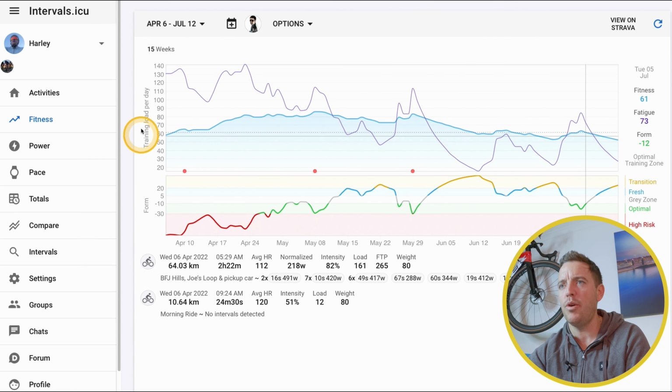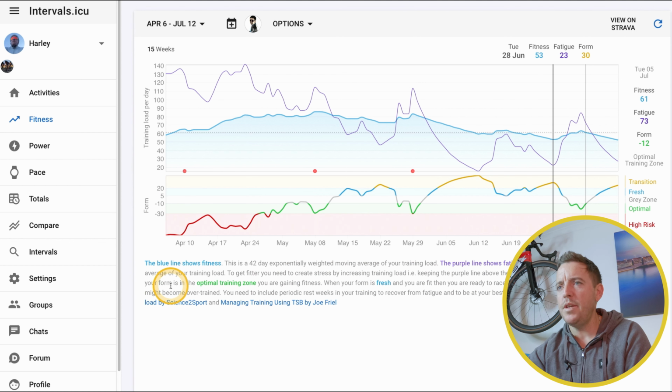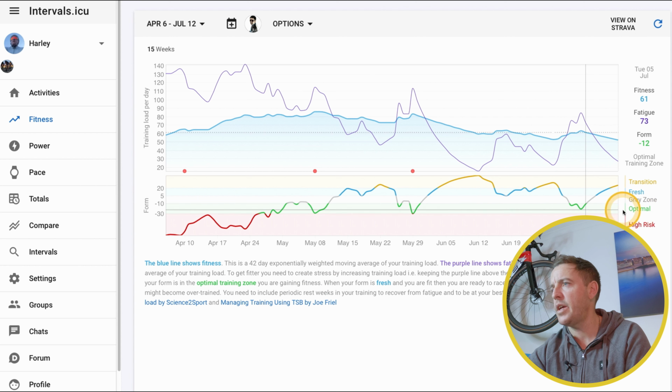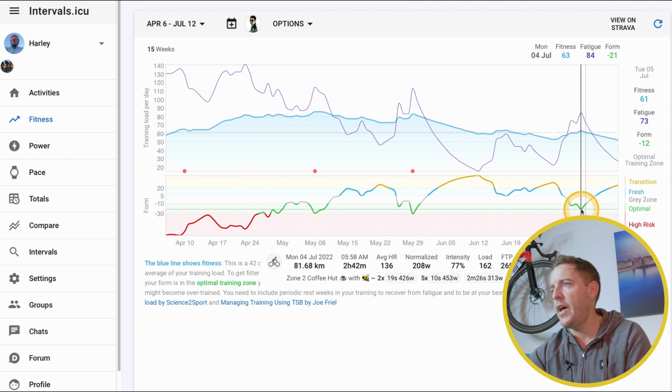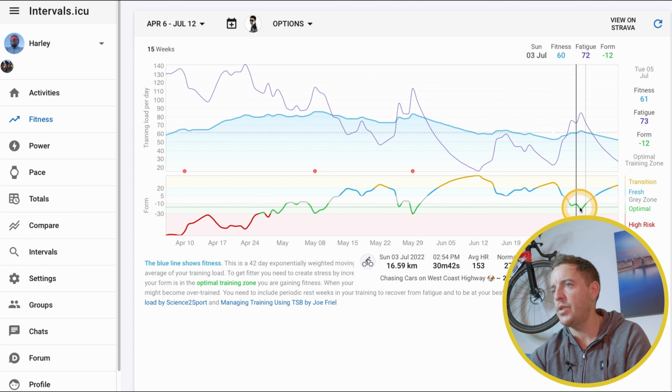So the training load per day, and then your form is the bottom section. The form is the main one that I'm looking at, okay? So when your form is in an optimal training range, you are gaining fitness. When you're in the optimal section here, which is where I've just got back into it after a few days of riding, that's when you're gaining fitness. You're in the optimal section, right? So that's really handy to know.